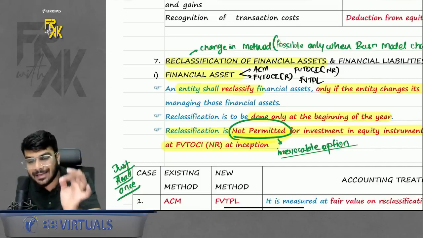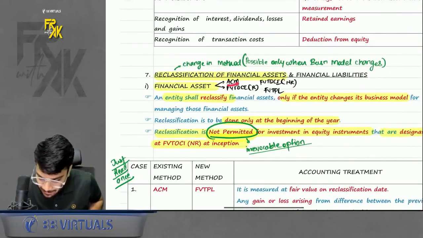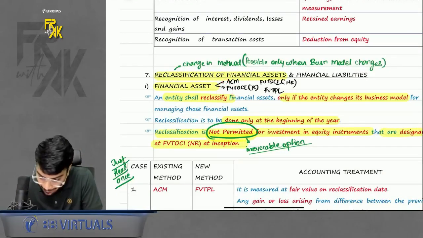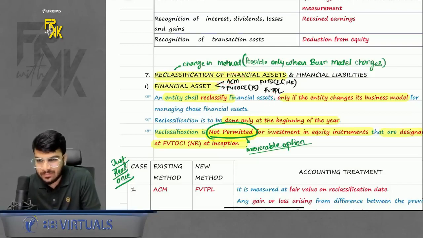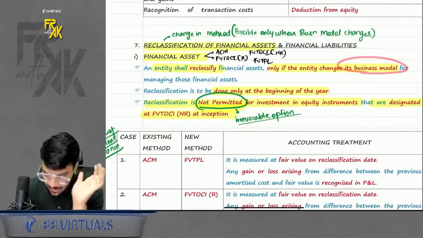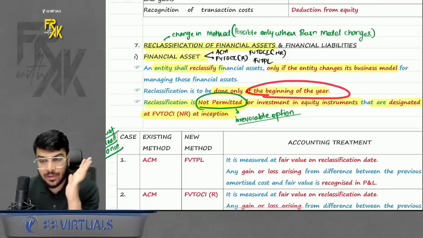So basically, reclassification means change in the accounting method. Previously you were following ACM, now you might have to follow FVTOCI R, or previously you were following ACM, now you have to follow FVTPL. Okay, so do remember this reclassification happens only when there is a change in the business model, and if this change is to be done, it is to be done at the beginning of the year.